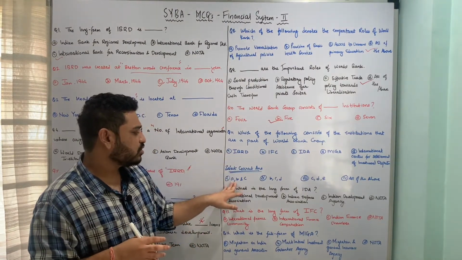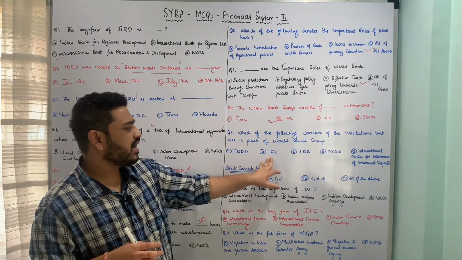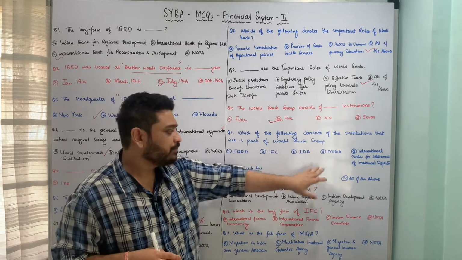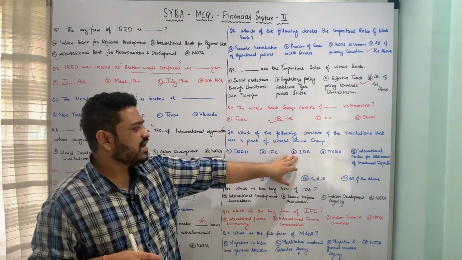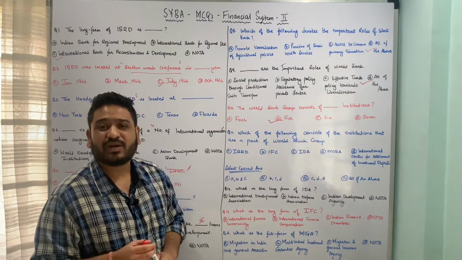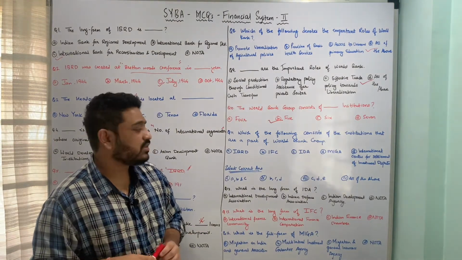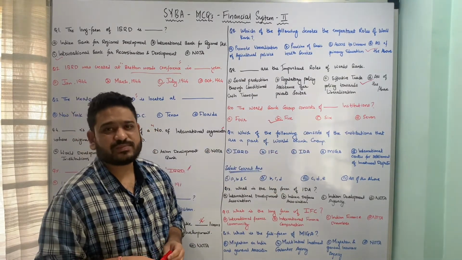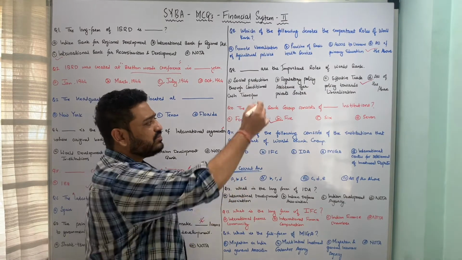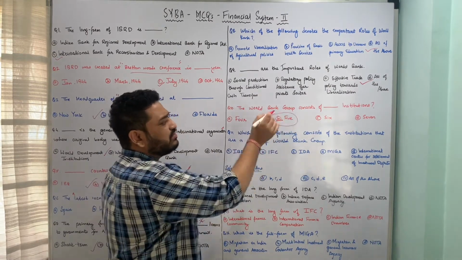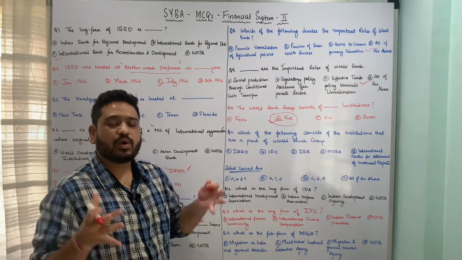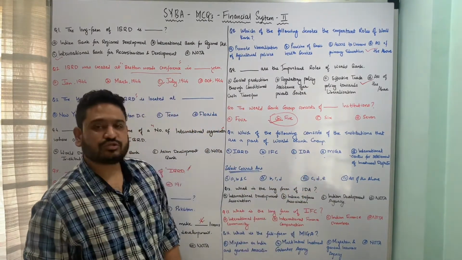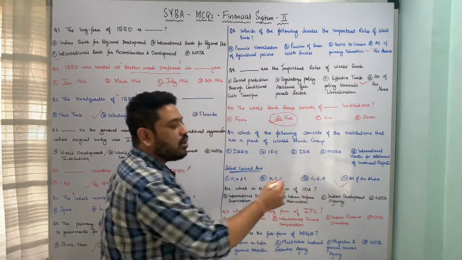So let us look at the first option, ABC, that means IBRD, IFC and IDA. B, C, D, that means IFC, IDA and MIGA. Then we have C, D, E, that means IDA, MIGA and International Center for Settlement of Investment Disputes. And last is all of the above, that means IBRD, IFC, IDA, MIGA and International Center for Settlement of Investment Disputes. So here we have seen in the previous question that there are a total of 5 institutions which make up the World Bank Group, and here we have highlighted all of these 5 important institutions. That means option 4, all of the above, is correct.